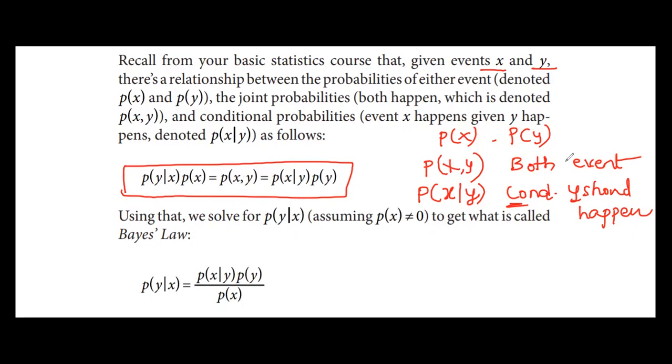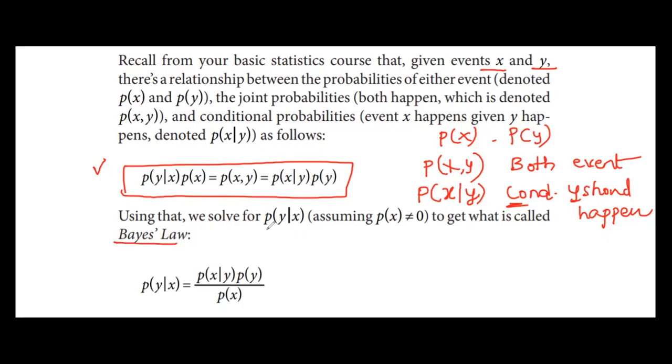What is P of X comma Y? That is both events occurring. This is also equal to the probability of Y multiplied by the probability that X will occur when Y has already occurred. So this is the formula. Based on this formula, there is one more law called Bayes law.